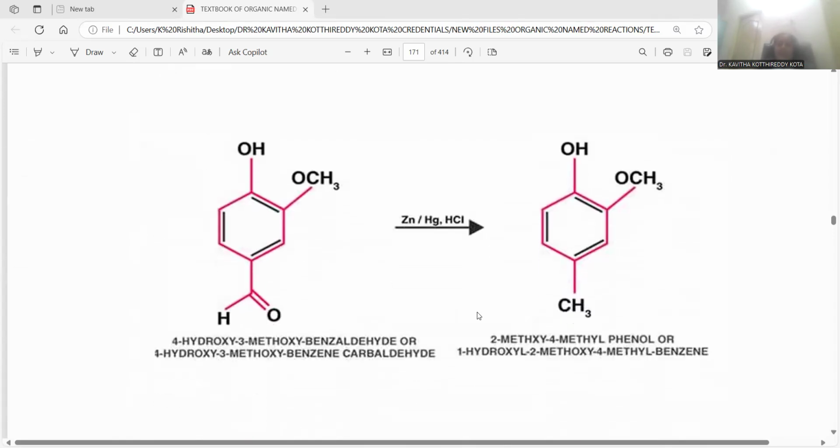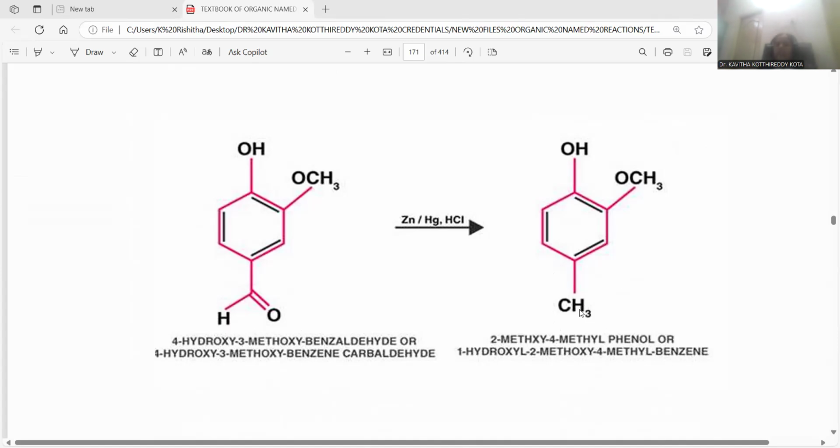And I am taking this compound, which is benzaldehyde only, the main skeleton is benzaldehyde, but here you can notice hydroxy at position number 4 and methoxy at position number 3. So 3-methoxy 4-hydroxy benzaldehyde is the name of the compound. 4-hydroxy 3-methoxy benzaldehyde is the chemical name in accordance with IUPAC nomenclature. Let me treat it with zinc amalgam and concentrated HCl. When zinc amalgam and concentrated HCl are used, the aldehyde is converted into a methyl functionality. Aldehyde to methyl group generation is possible.